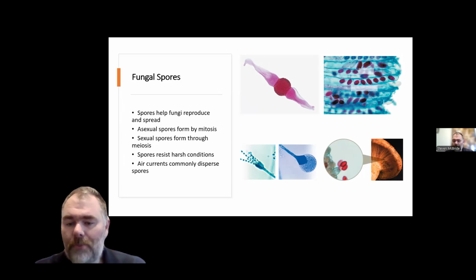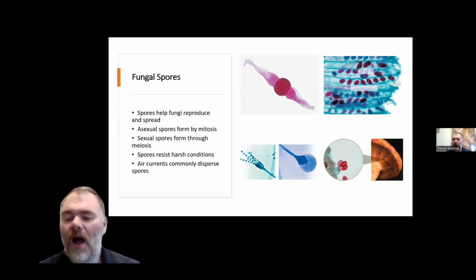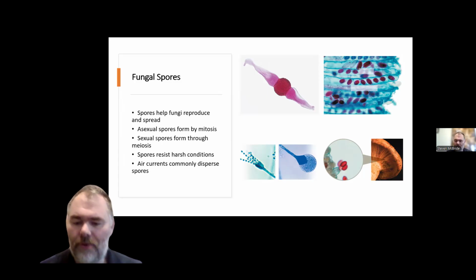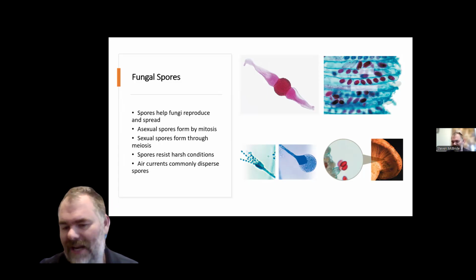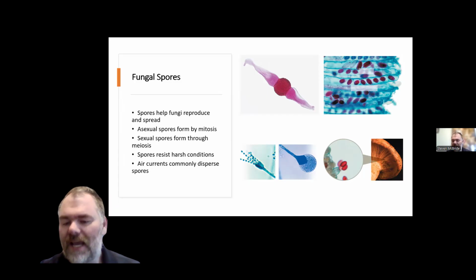Fungi reproduce and spread using spores. Spores are lightweight reproductive structures that can travel through air, water, or physical contact. Some spores are produced asexually through mitosis. These spores are genetically similar to the parent fungus and allow rapid reproduction. Other spores are produced sexually through meiosis, which increases genetic variation. Spores are one reason fungi are so widespread. They can disperse long distances and often survive harsh environmental conditions until they encounter favorable environments for growth.